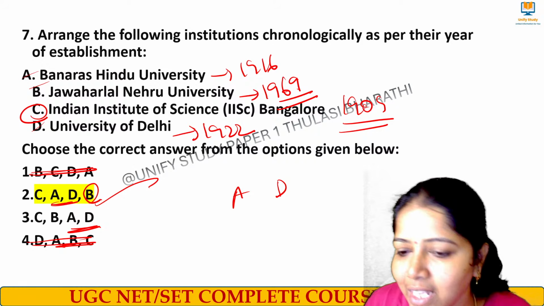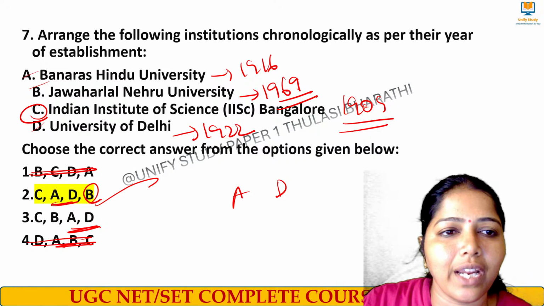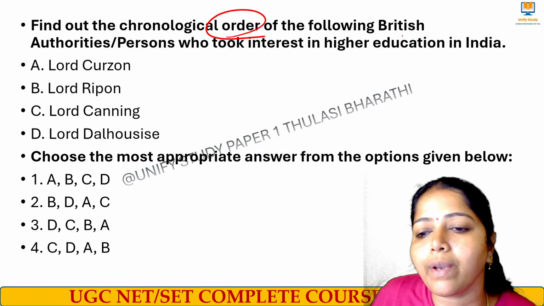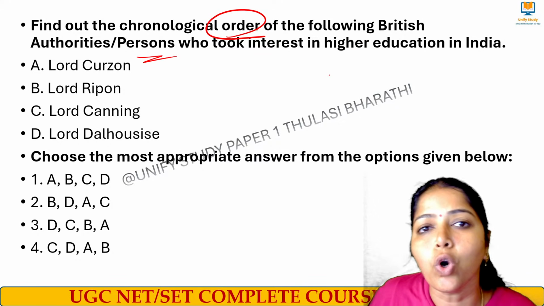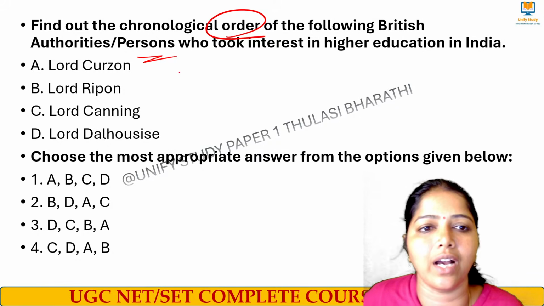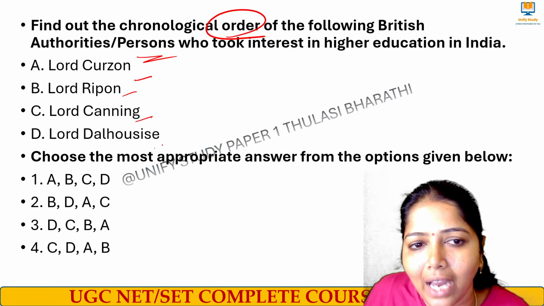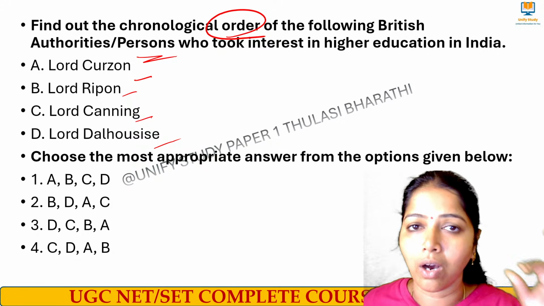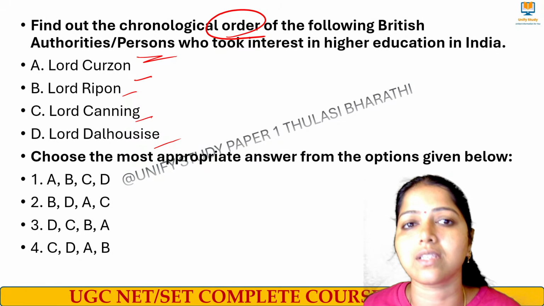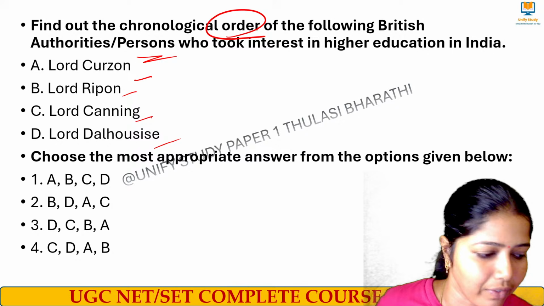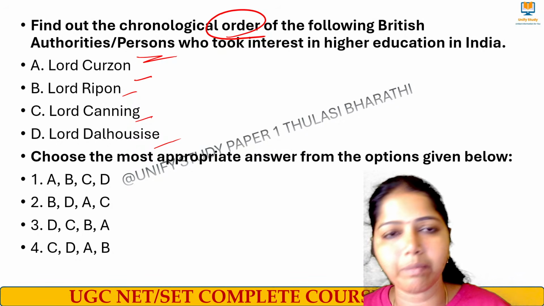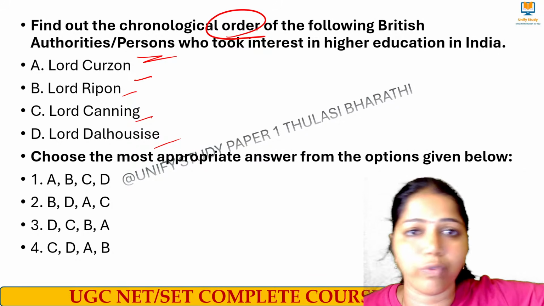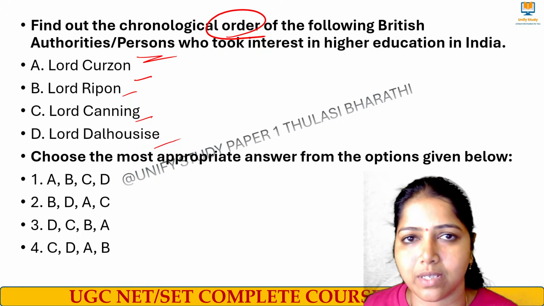You understand, right? Yes, very good, super, great. Next question, do this one. Find out the chronological order of the following British authorities who took interest in higher education in India. Lord Curzon, Lord Ripon, Lord Canning, Lord Dalhousie. All these questions were asked in the very recent exams, 25, 24, not so before.